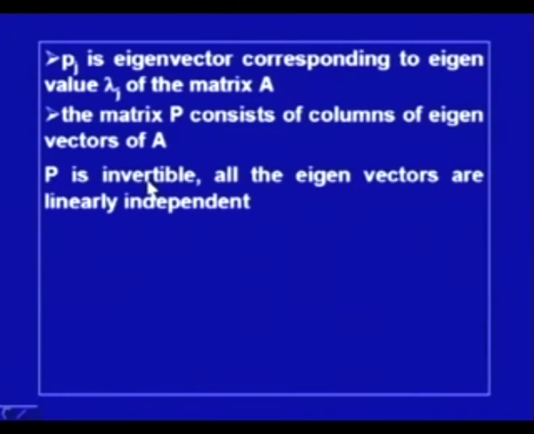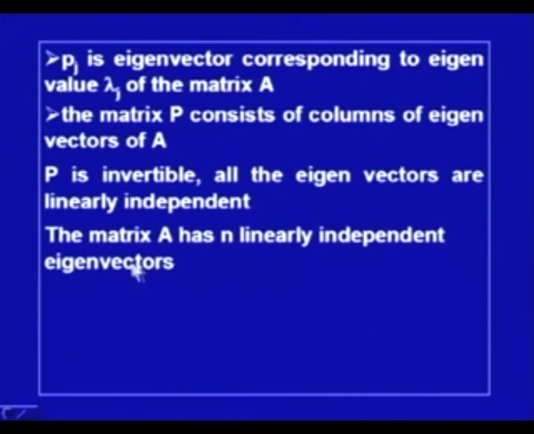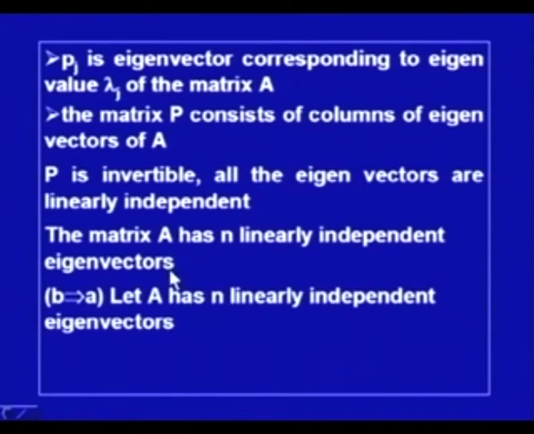And since P is invertible, all the eigenvectors are linearly independent. This is the result which we have established earlier. So, the matrix A has n linearly independent eigenvectors, and we have proved the result. So, if A is diagonalizable, then it will have n linearly independent eigenvectors. Now, the converse part is that if it has n linearly independent eigenvectors, then it is diagonalizable.